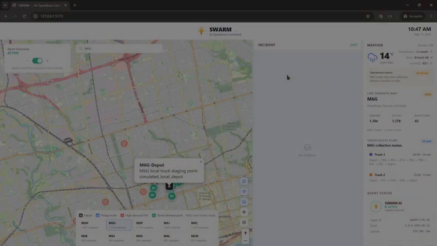Okay, we want to introduce our AI operation command. You can see for our UI, we have a brief introduction. For the first part, we have a search bar. You can type any address code, area code. We have 10 area codes right here. This is what we have right now for data. We are using the real data from the Toronto government.